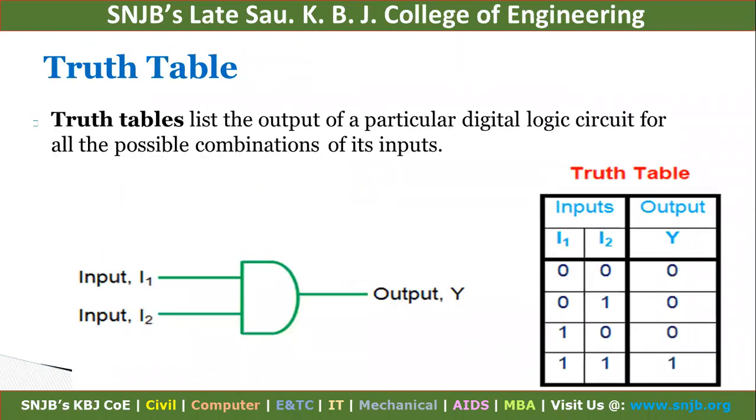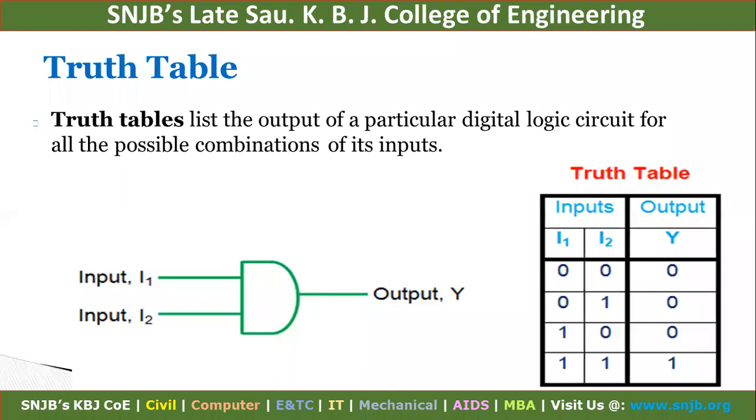Next one is the truth table. These concepts are required for your digital theory subject, and it's required for your practical also, right? So what is meant by a truth table? A truth table lists the output of a particular digital logic circuit for all the possible combinations of inputs.